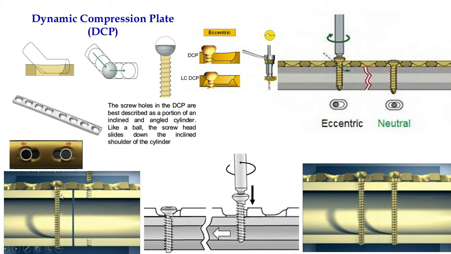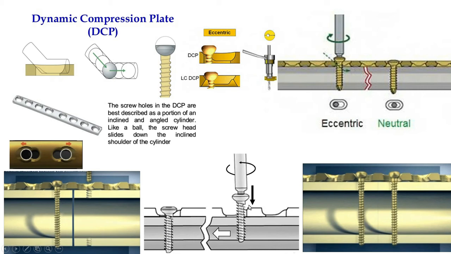Now after drilling, suppose the neutral screw has already been given. Now after drilling eccentrically, when we put the second screw in eccentric mode, now see this runout zone or engaging of this head.